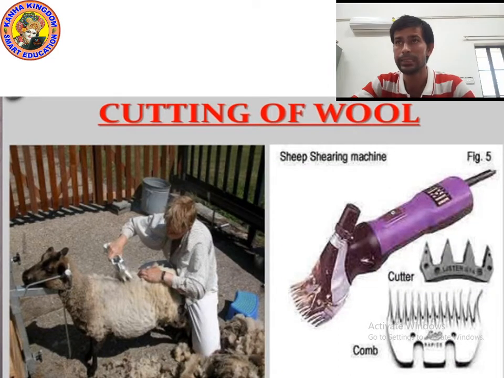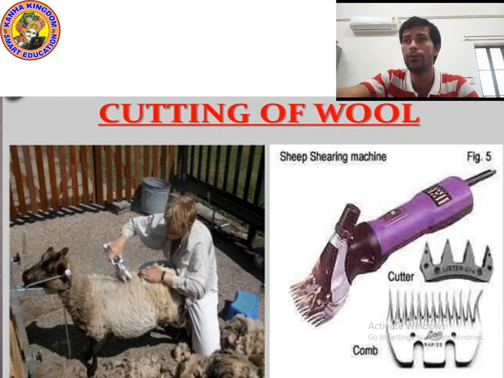Okay kids, next is cutting of wool. But before we start, explain to me the meaning of shearing. What do you mean by shearing? Shearing means removal of fleece from the animal. Yes, the process of removal of the fleece with the dead skin of an animal is known as shearing.